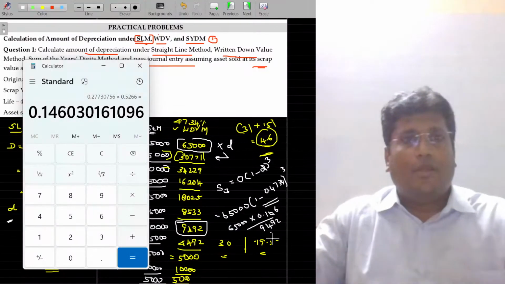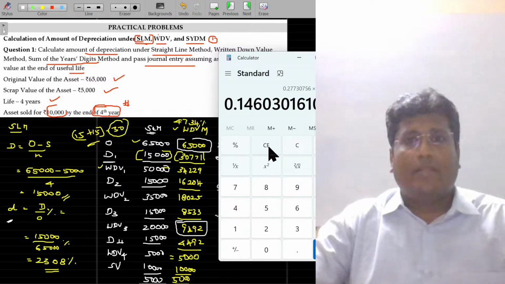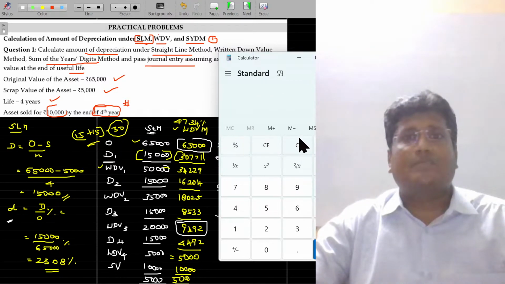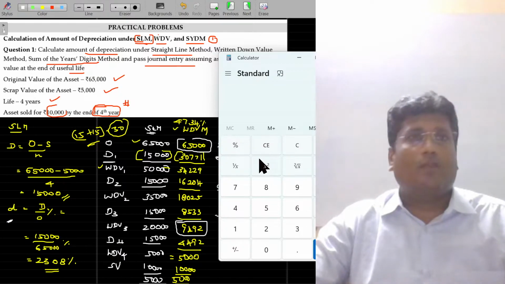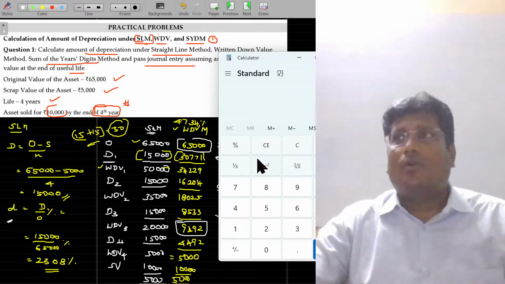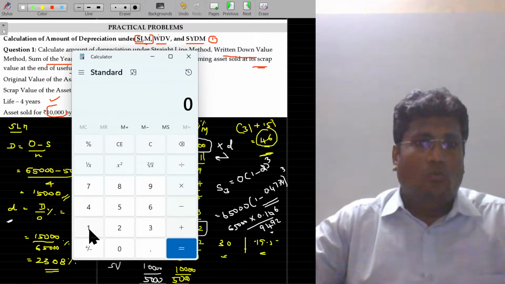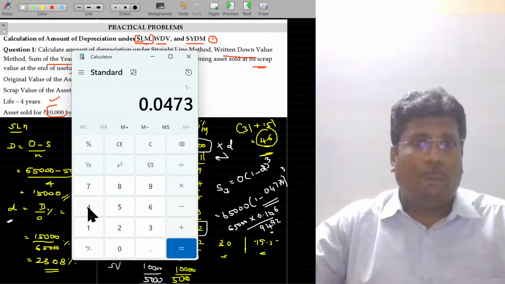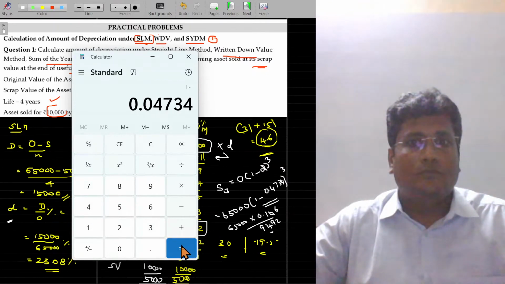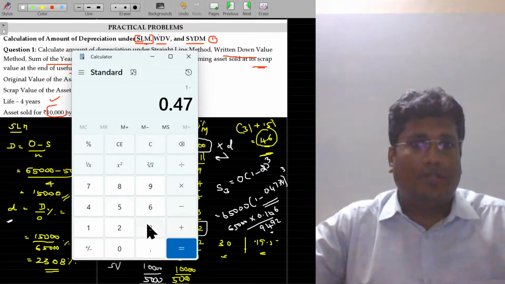Now, if you are using a non-scientific calculator, I will tell you the shortcut here. For the power calculation, I don't know whether I will be able to get the same format in a computer or laptop calculator, but it will work in your non-scientific calculator. Do this. See, 1 minus 0.4734.